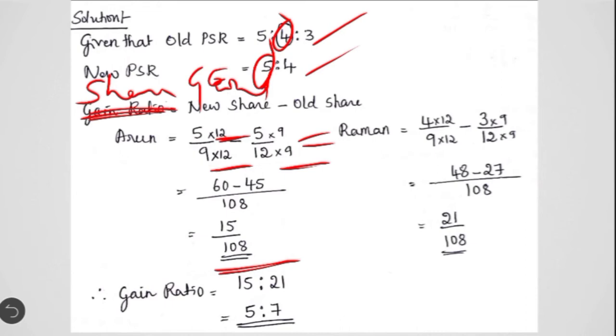Similarly in case of the second remaining partner, that is Raman, his new share is going to be 4/9 minus his old share was 3/12. So when you simplify here you get 21 divided by 108. So the share gain has to be now considered for calculating the ratio. So gain ratio is equal to, so here if you see in both the cases the denominator is equal, so you can take the values in the numerator as the ratio. So 15:21, which can be further simplified as 5:7. Okay, a very simple question which appears in the exam for 6 marks.